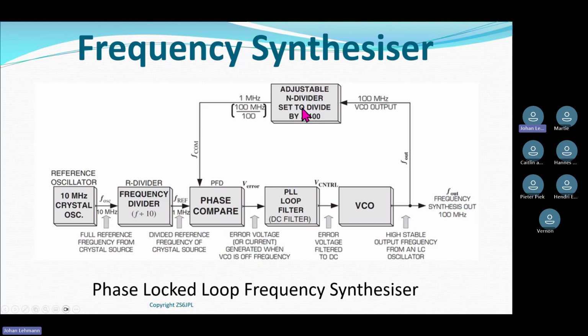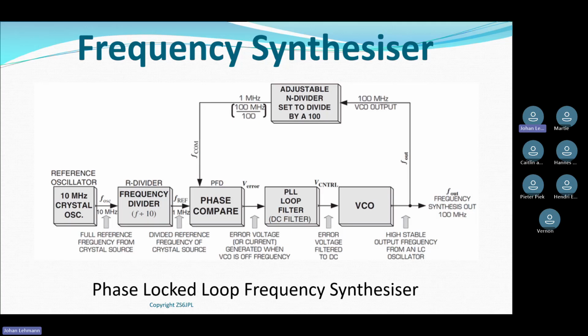Okay, so this part here, which we call an adjustable divider, is typically controlled by the little computer inside your radio. That little radio sitting on the dashboard of your car has actually got a little microcomputer, or microcontroller unit, in it.